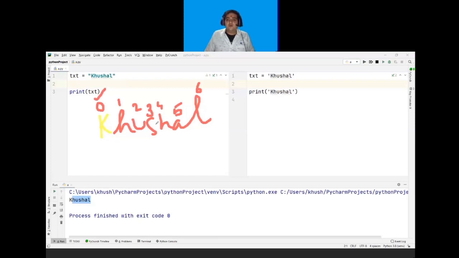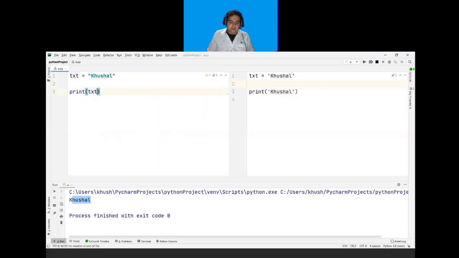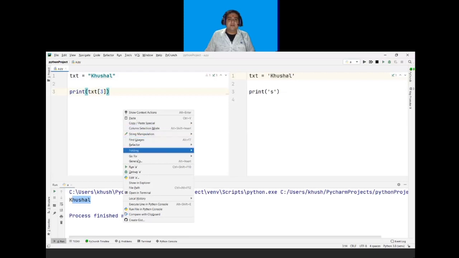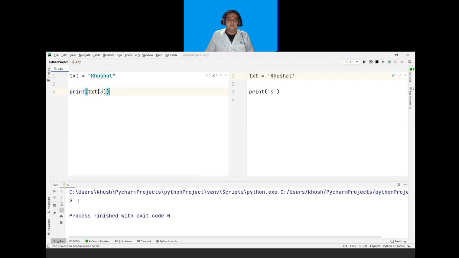So if I want to print only S, I have to call index number 3. If I want to print this A, I will call 5. So here I want to print S, so I will mention in square brackets the index number, which is 3. If I run this program, my output will be only S and not the full value.